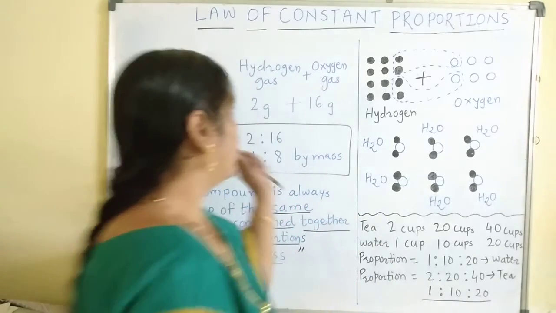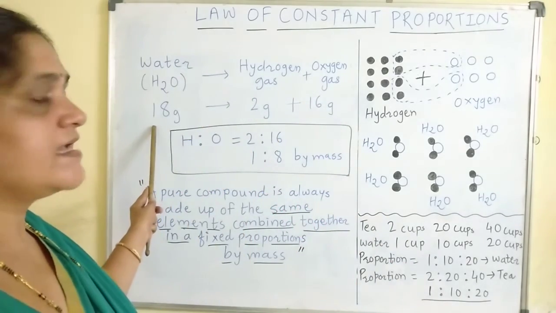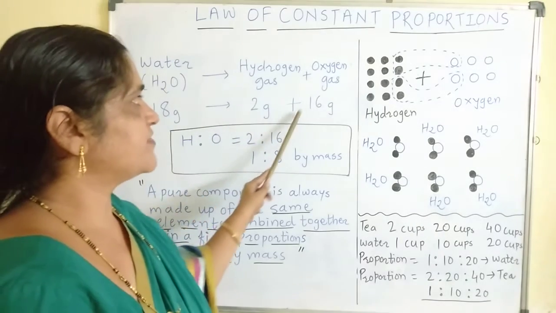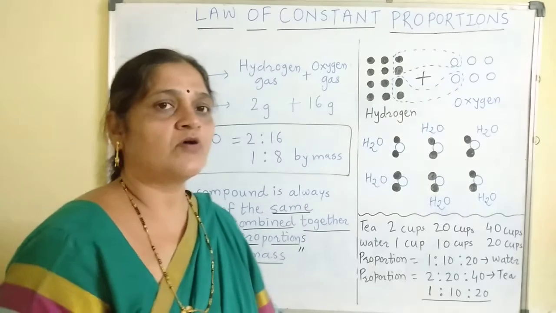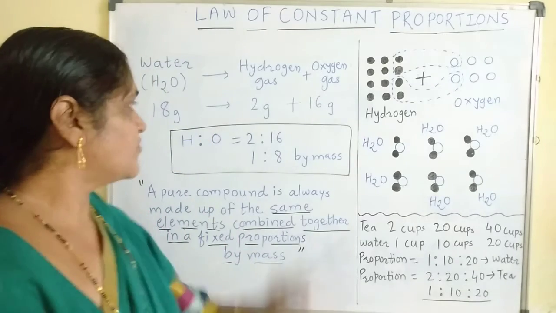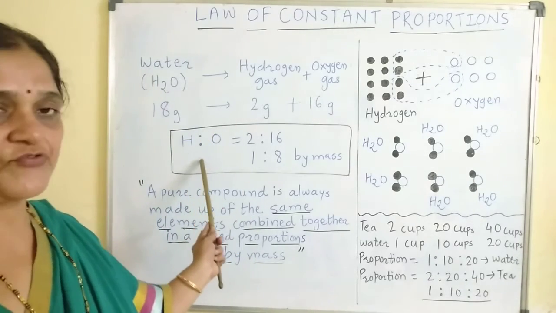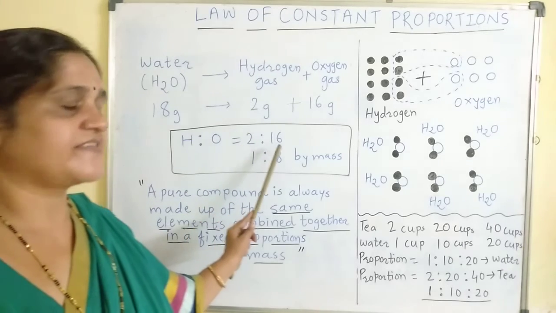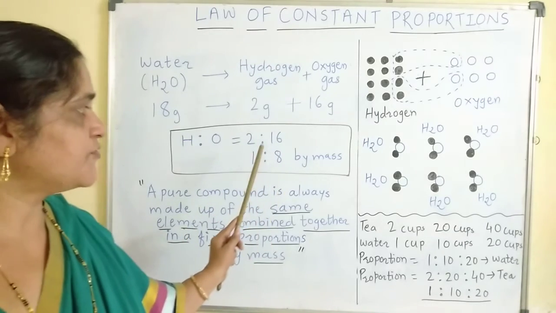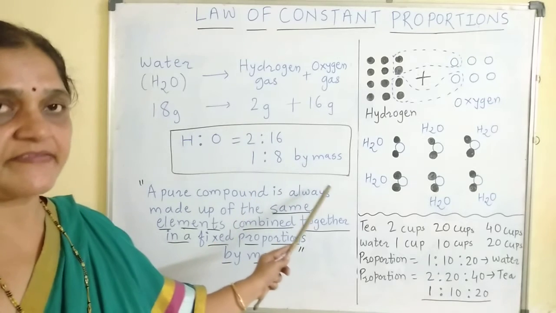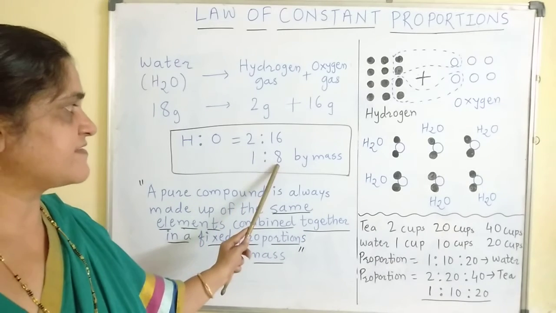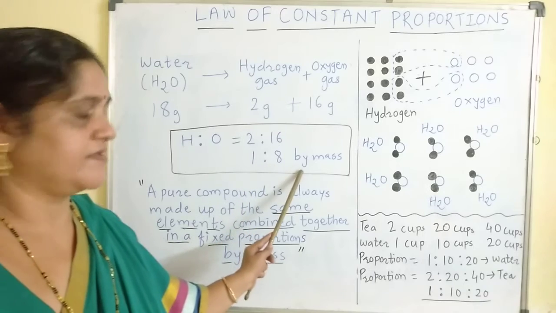Now here, if I am taking 18 gram of water, then it will produce 2 gram of hydrogen gas and 16 gram of oxygen gas. So here, if I want to take the ratio of hydrogen gas to oxygen gas, then it is 2:16. So if it is reduced to lowest terms, then it is 1:8 by mass, right? Because 2 1s are 2 and 2 8s are 16. So it is 1:8 by mass.